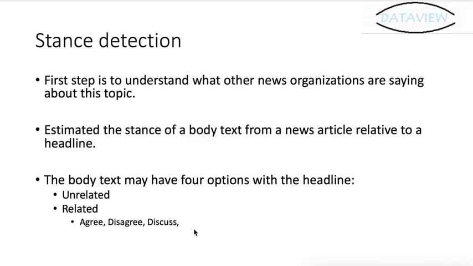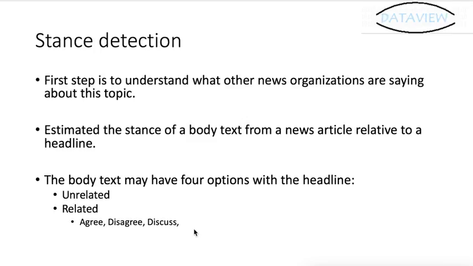So next we should estimate the stance of the body text from the news article related to a headline. Based on experience, a news article has a title, which we can also call the headline, and below the headline we have the body text. If we can get the relationship between the headline and the body text, we can summarize the body text into a stance.